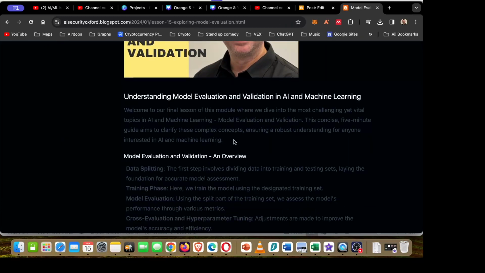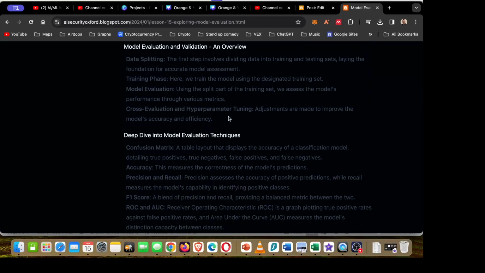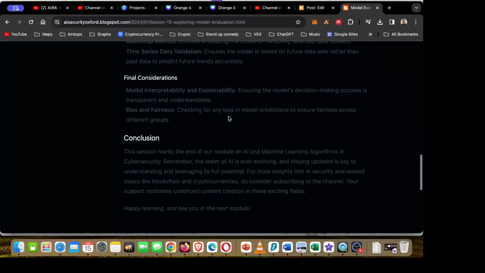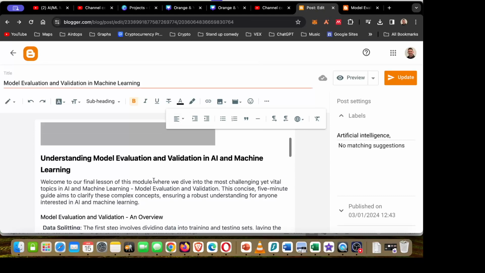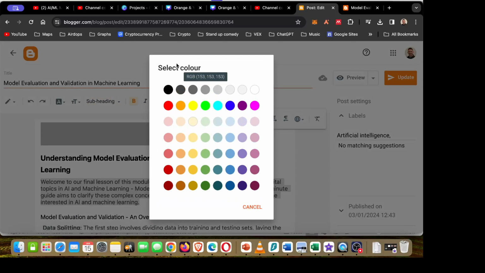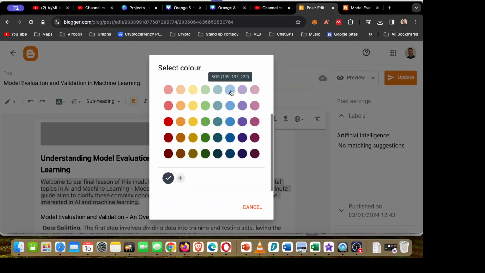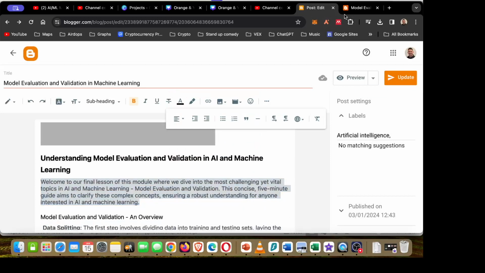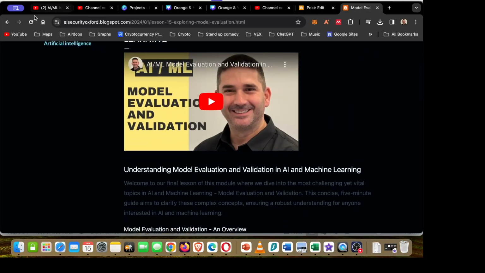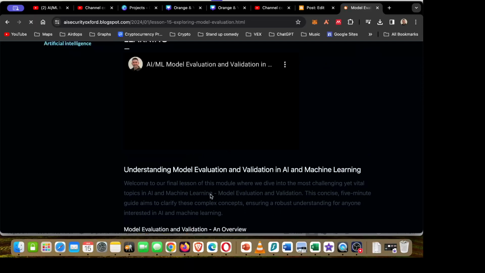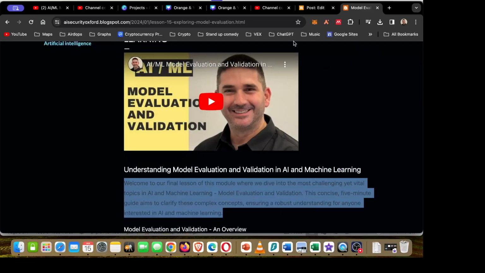Obviously the text is a little bit transparent, but that's going to be a video on Blogger. I'm going to show you just how to do that in this one instance. So for example, the text over there, select cover, it has to be white, I imagine, and then update. And let's see if the first paragraph has been updated to white. No, it didn't, because I did something wrong.